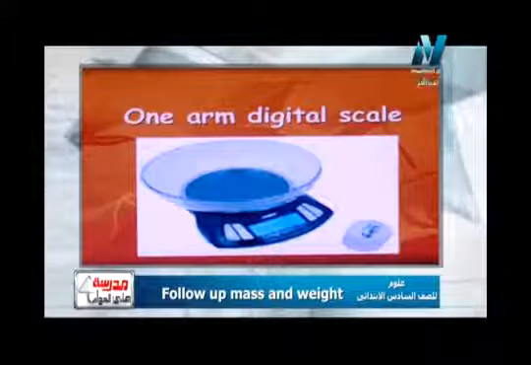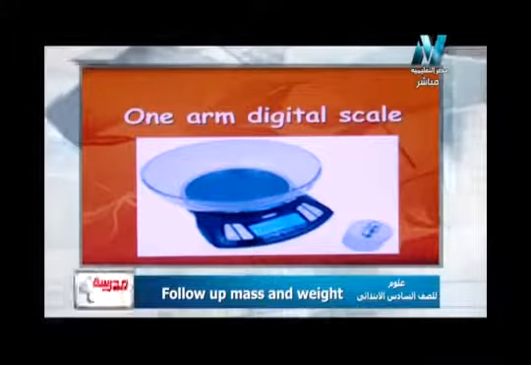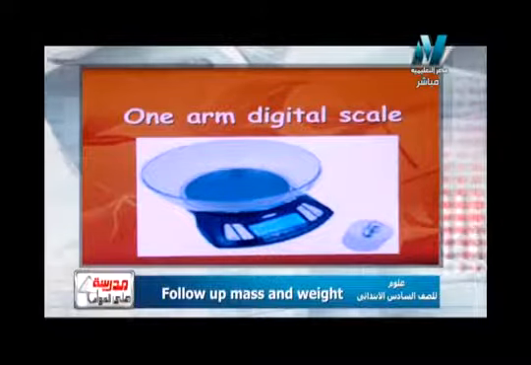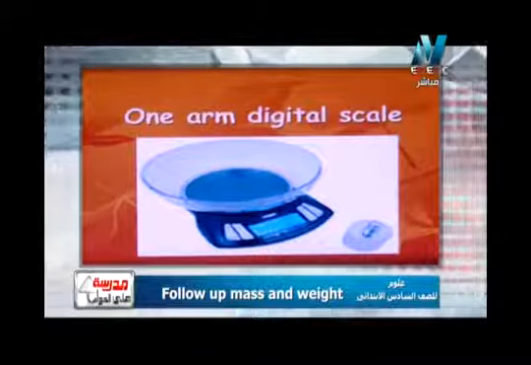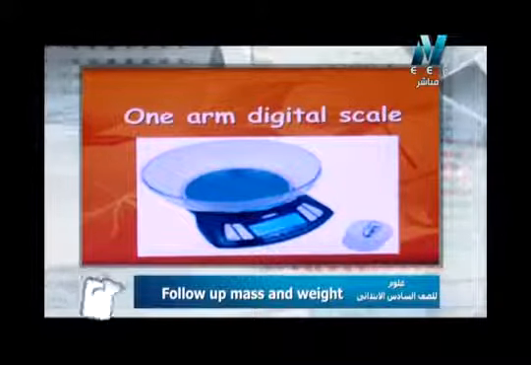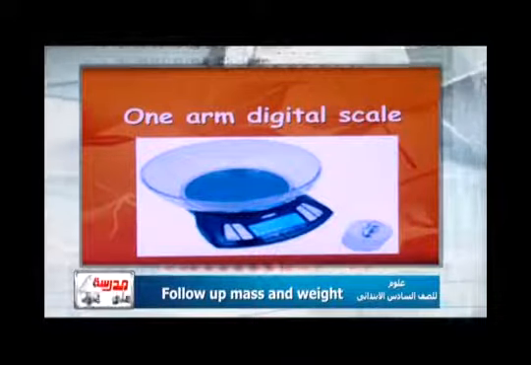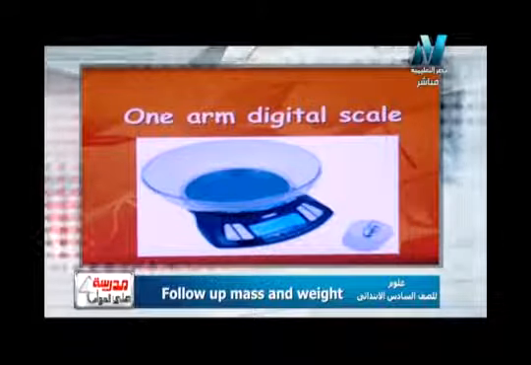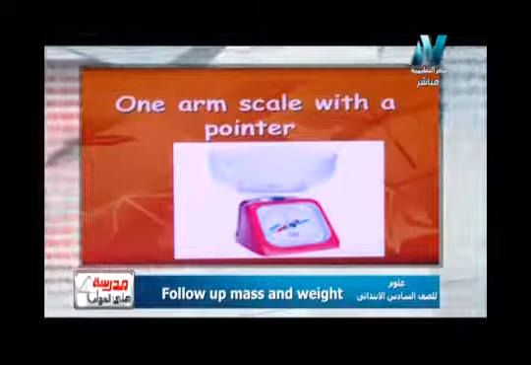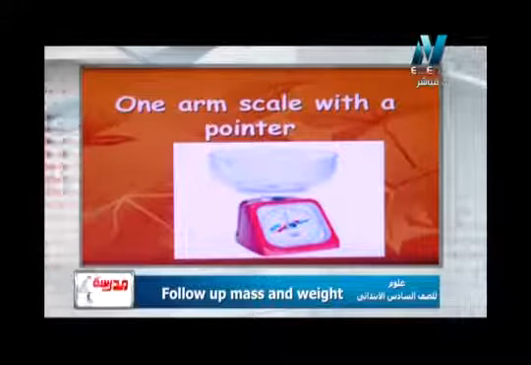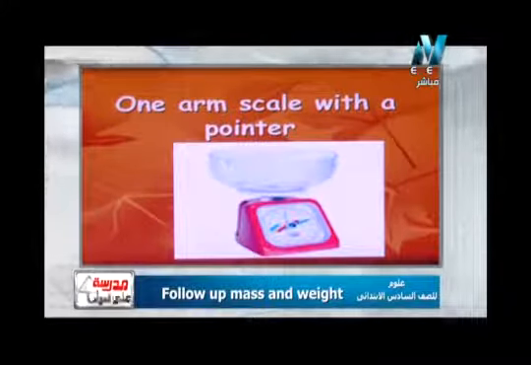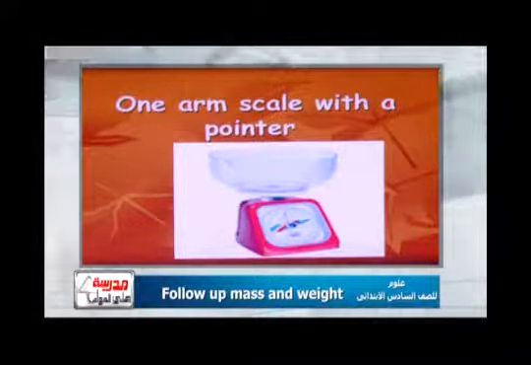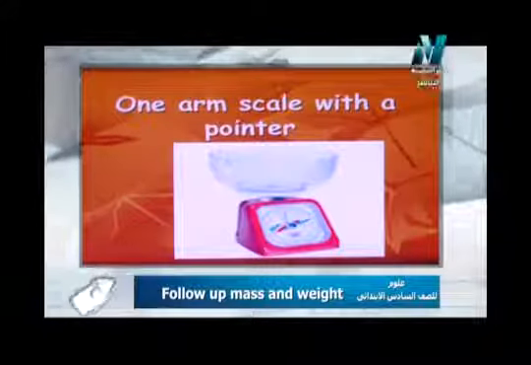So we have two types of scales. عندنا نوعين من الموازين. One arm scale ميزان ذو كفة واحدة زي اللي قدامنا دلوقتي، وده بنسميه one arm digital scale. One arm digital scale ميزان ذو كفة واحدة رقمي. Another type or another example of one arm scale: one arm scale with a pointer ميزان ذو كفة واحدة بمؤشر.